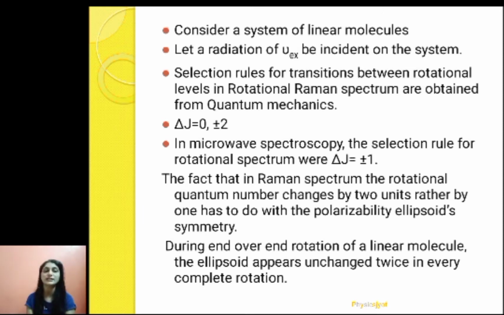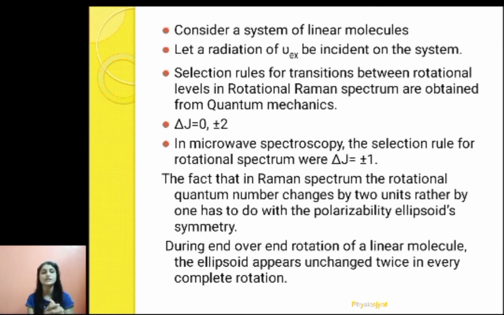When we study the rotational Raman spectrum, we can obtain the selection rules using quantum mechanics, and here the selection rules are delta J equals 0 and delta J equals plus minus 2. So in Raman spectrum, the rotational quantum number changes by 2 units. In rotational spectra of diatomic molecules it changed by 1 unit, but here it is changing by 2 units.